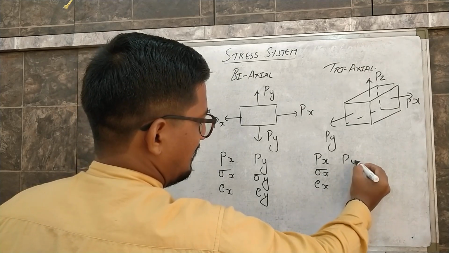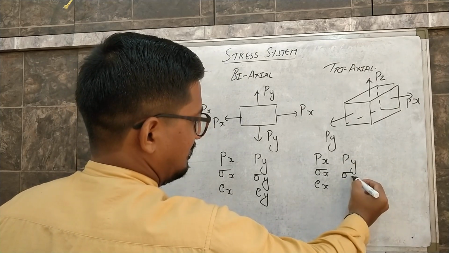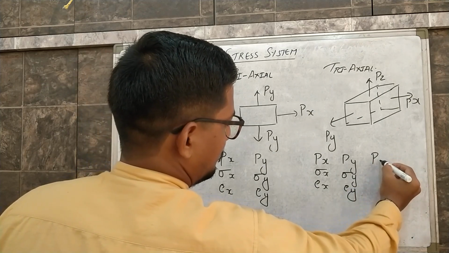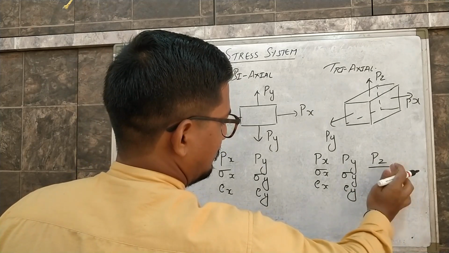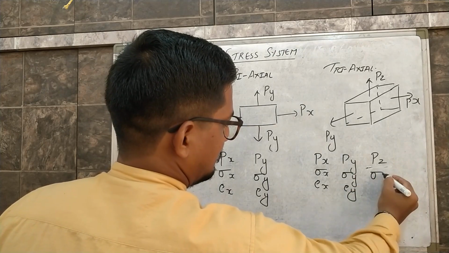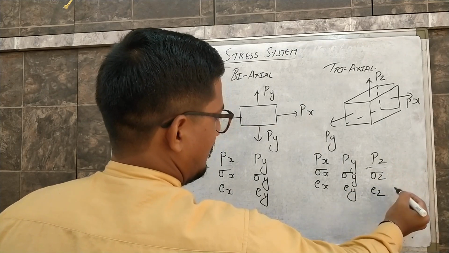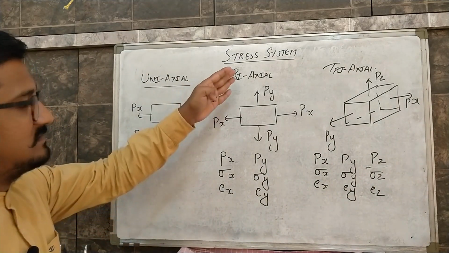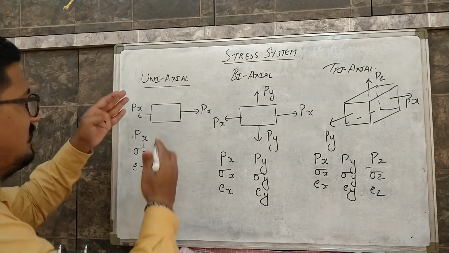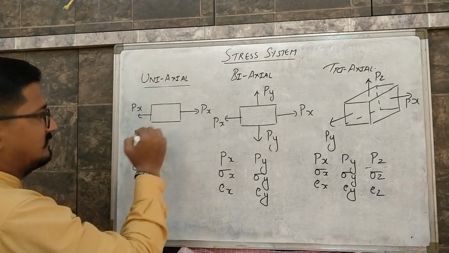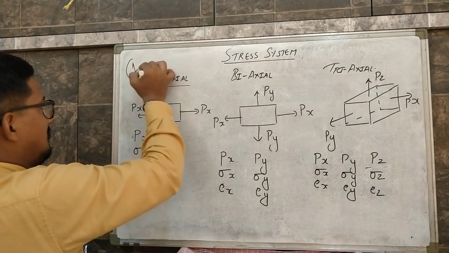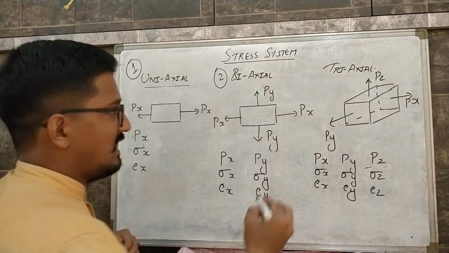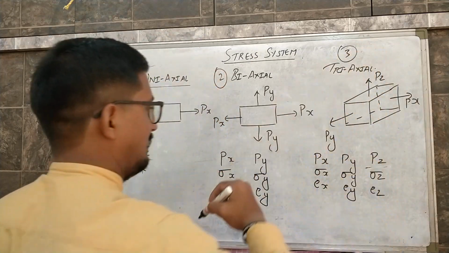Similarly, load in y direction gives us stress in y direction and strain in y direction, and load in z direction gives stress in z direction and strain in z direction. So we can see the stress system is divided into three major types. It is uniaxial, single directional, biaxial, two directional, and triaxial, three directional.